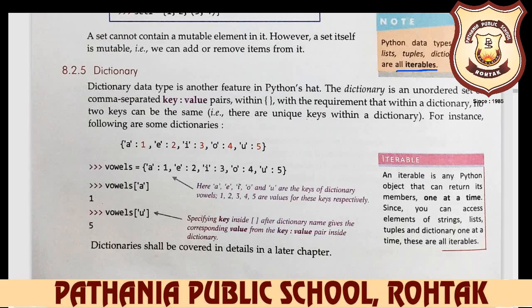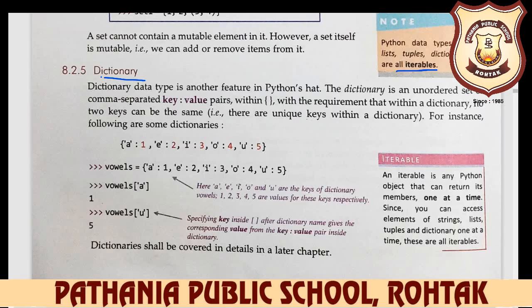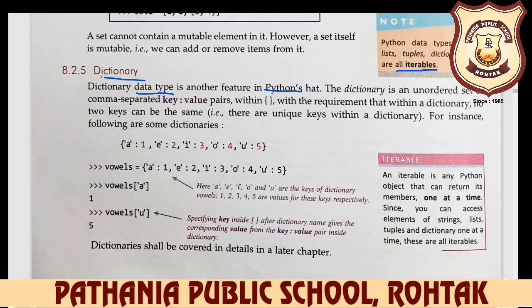Now we are discussing what do you mean by the dictionary? What is dictionary? As everyone knows, dictionary is the storage of characters or letters and something different. But here in Python, string is your data type. Dictionary is your data type.